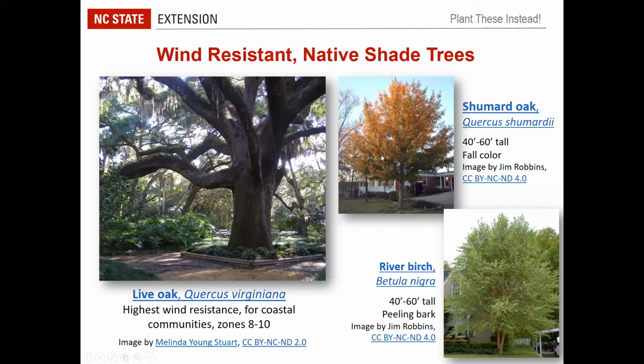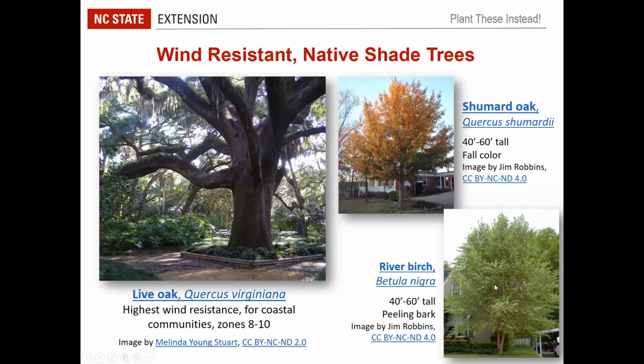So Shumard oak is a good selection. And then river birch as well. It's very interesting. I don't know if you've ever watched a river birch in a strong storm where there was a lot of wind. They will whip back and forth, just like those things that blow up with air and move back and forth when they're advertising things like car wash and stuff. They will just whip back and forth, but rarely break. So river birch, very flexible and moves with the wind.